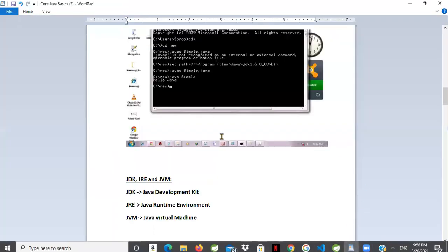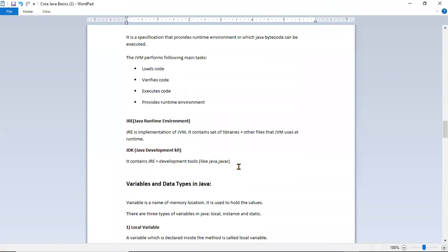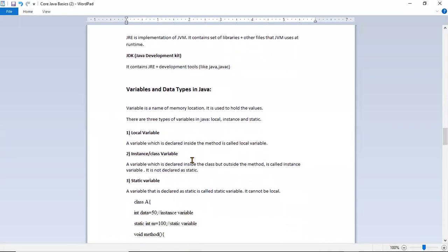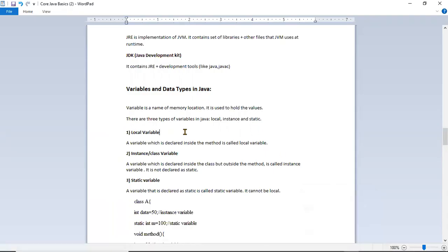Okay, now let's move on to the next topic, which is variable types and data types. In Java, what variables and data types does it support? Now you know what a variable type is. In JavaScript, we have multiple types: string, number, and all the data types. Same as JavaScript, we have multiple data types in Java.